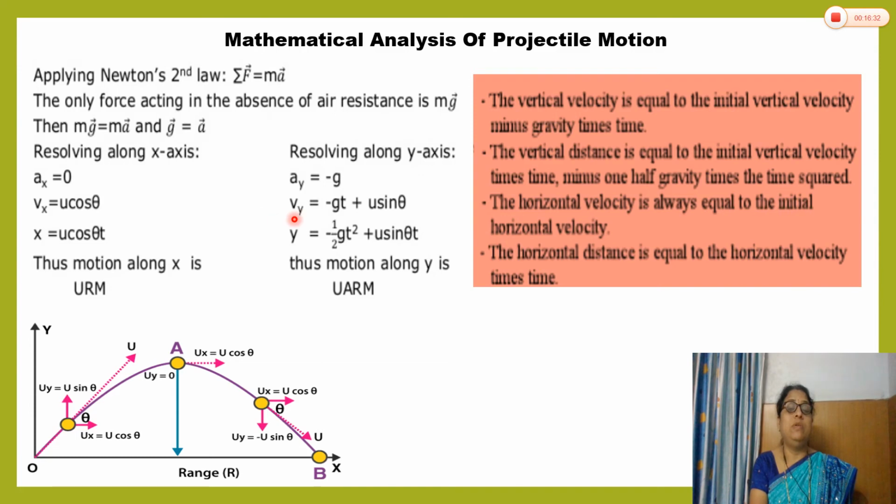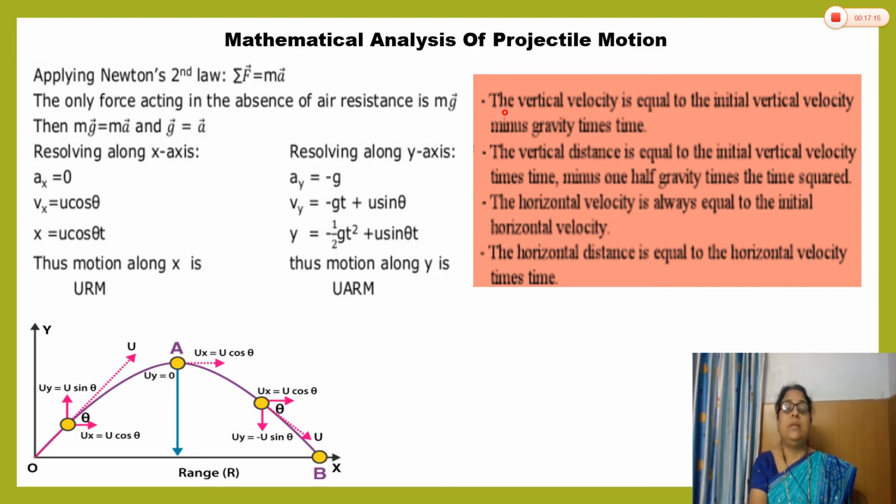Now Vy, what is Vy? Vy is the initial vertical velocity component u sin theta minus g into time, acceleration due to gravity into time. We take this from the kinematical equation v is equal to u plus at. Now the vertical distance y is equal to u sin theta t, from s is equal to ut plus half at square; here instead of plus we take minus half gt square. So this is the motion along the y-axis, uniformly accelerated rectilinear motion.